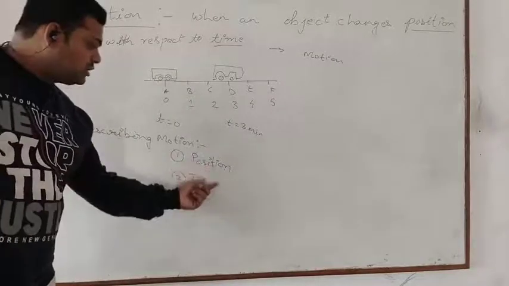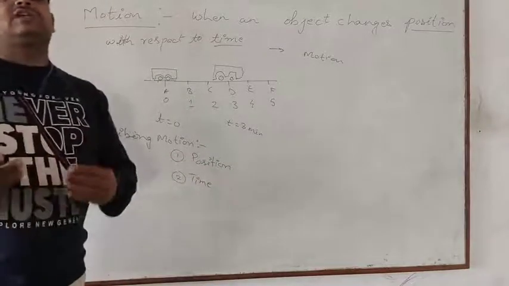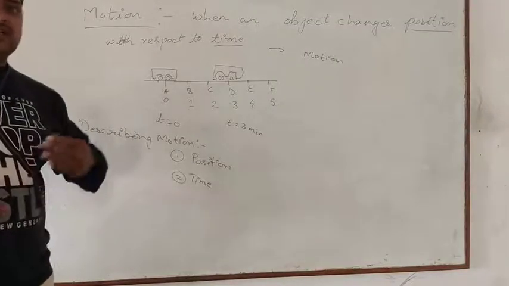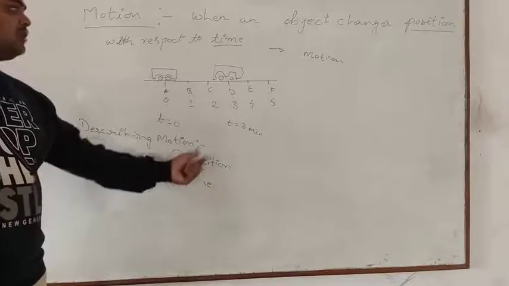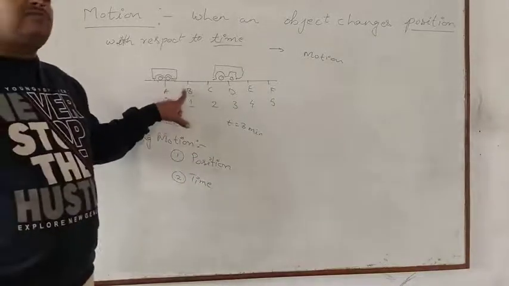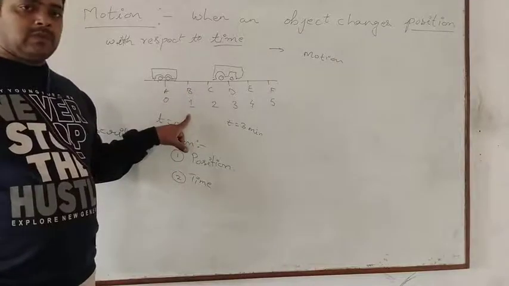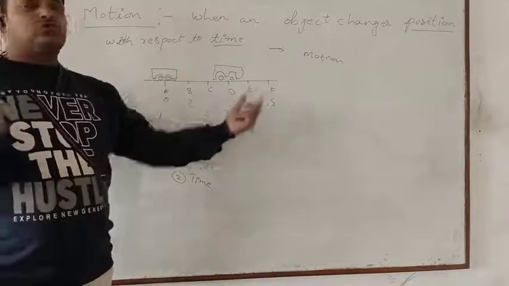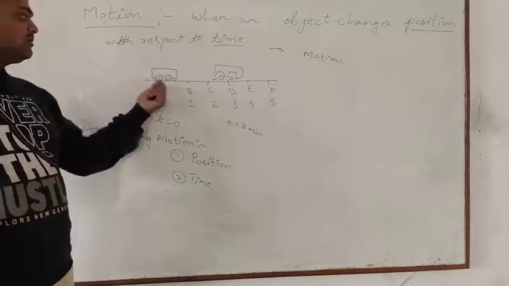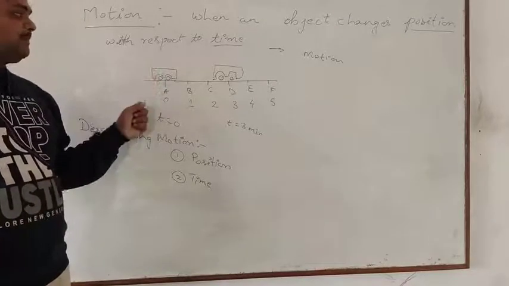Now when we know these two things, there are other things which can be obtained from it. And what are those other things that we can obtain from it? First, your position. So position is not fixed. If I refer to this B as the reference point, then B will be my 0. So you can choose your reference point. Here my reference point is A, so the bus is moving from A